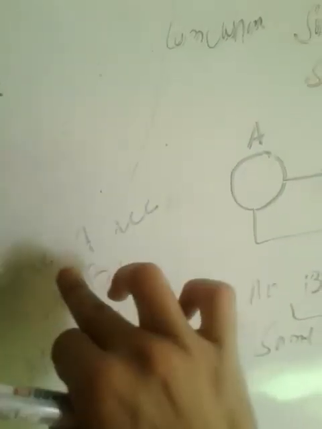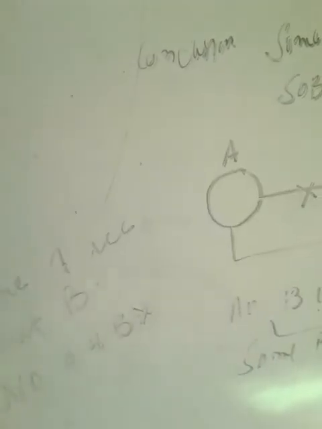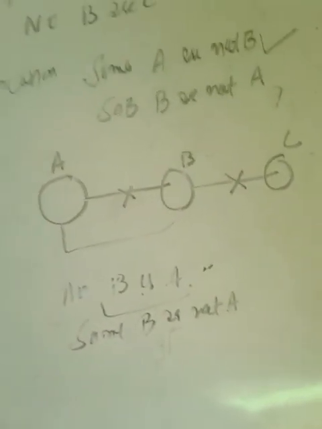Why? I told you no will convert to some not, but some not will not convert into no. No A is B means some A or not B. Remember this.